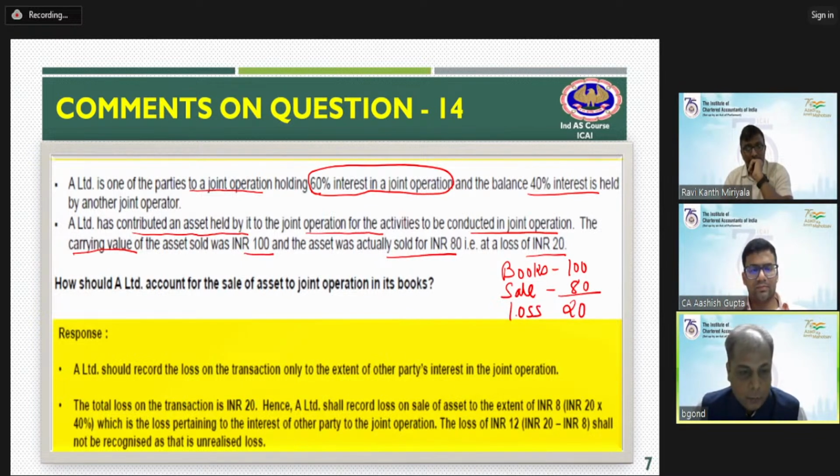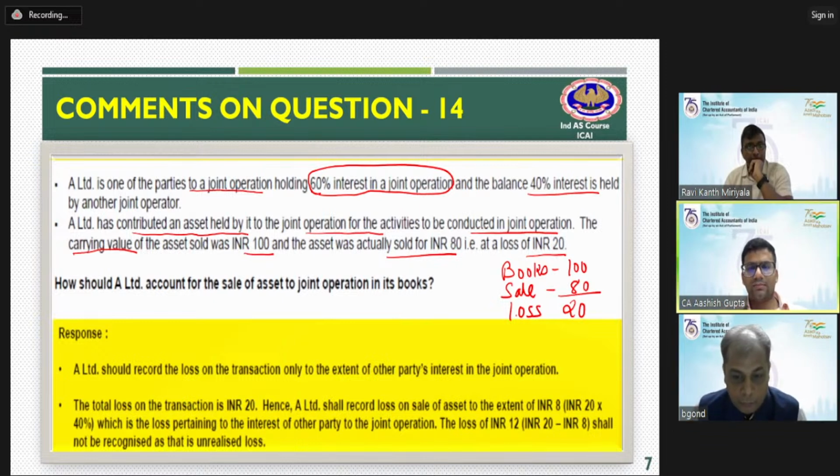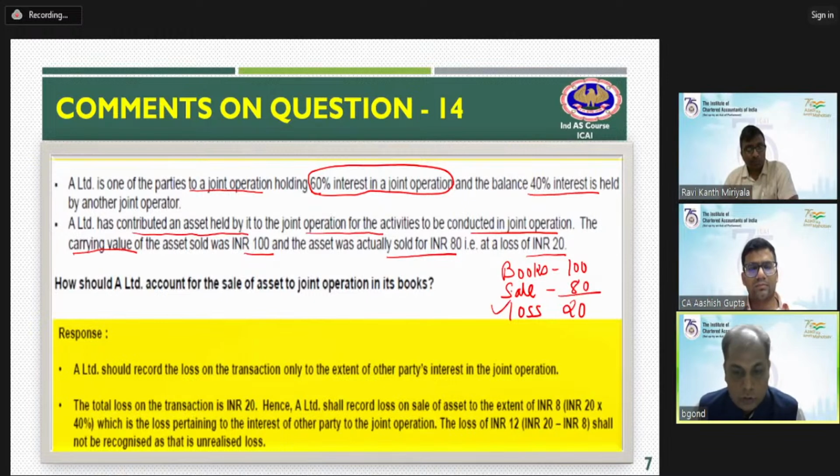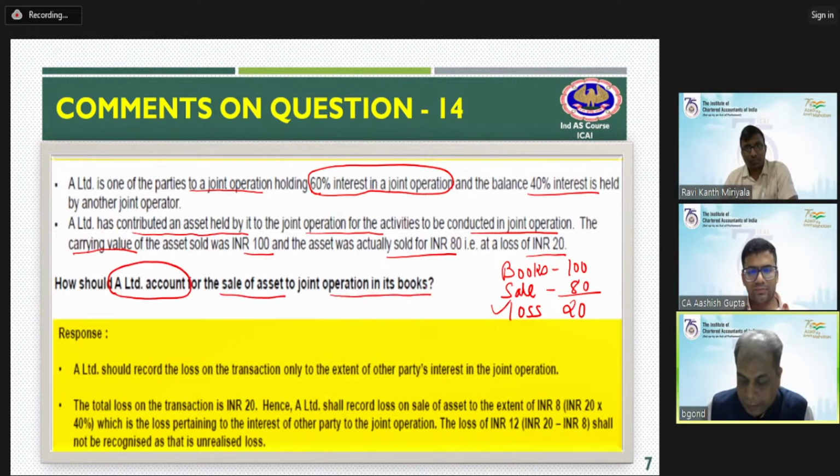I hope, Ashish sir, your question is this only? Yes, sir. About how to record these transactions and how to account this loss of 20. How should A Limited account for the sale of the asset to the joint operation in its books? How should we account this 20 rupees of loss? That is the question in front of us.